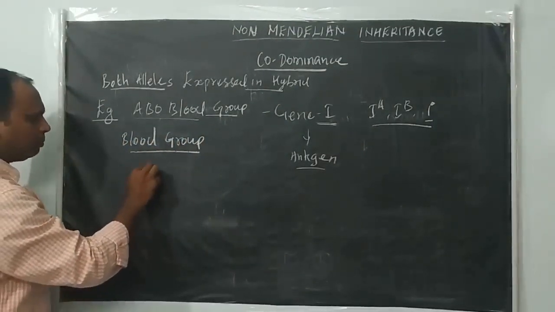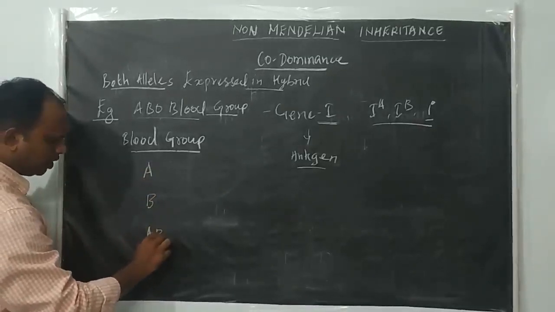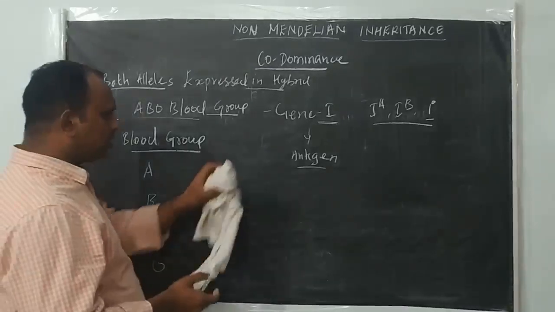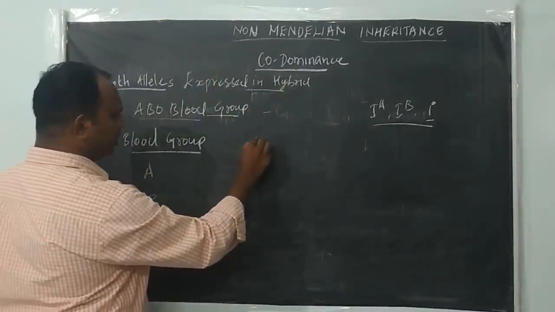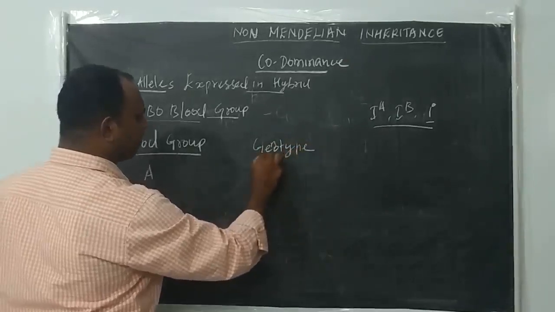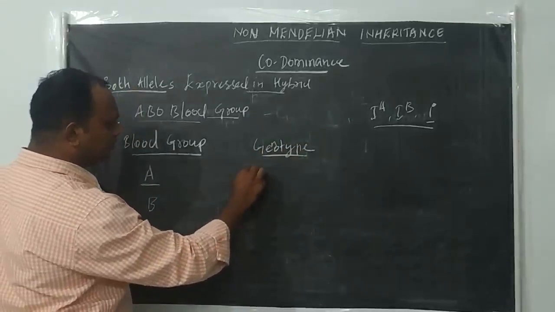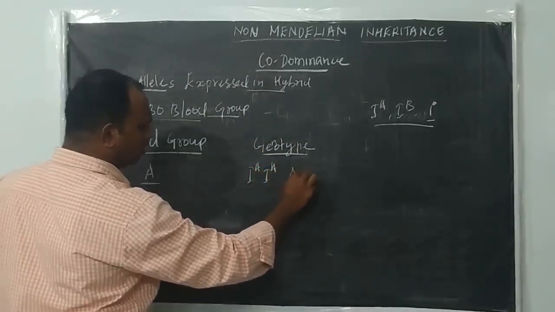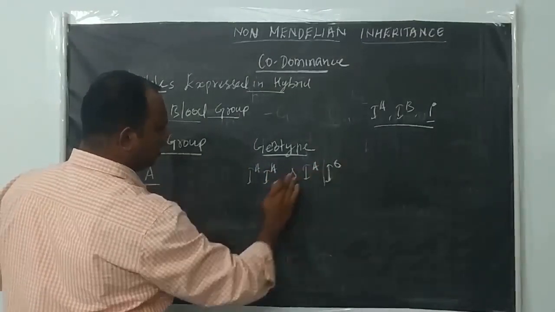The individual blood group may be A, B, AB or O. If it is A blood group, the genotype is either IA IA or IA I naught.